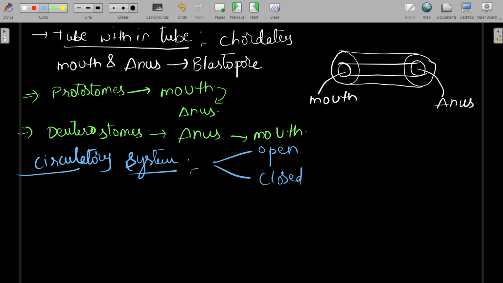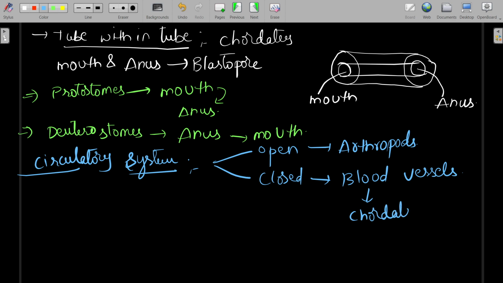In the open type, blood is pumped into an open area in the body called the hemocoel, and it is seen in arthropods. And in the closed type of circulatory system, blood is circulated in blood vessels, which is seen in chordates.